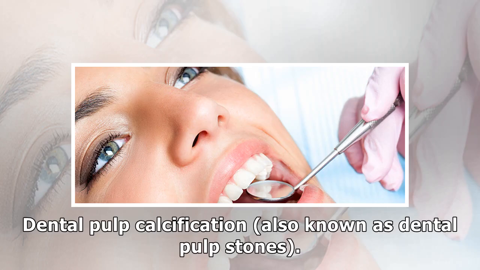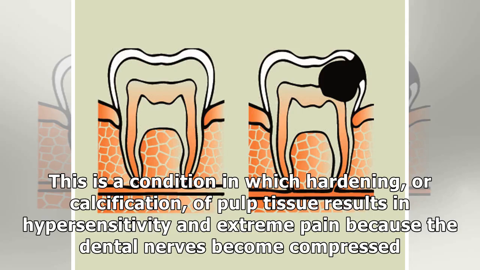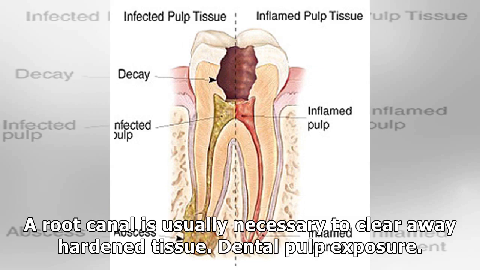Dental pulp calcification, also known as dental pulp stones. This is a condition in which hardening, or calcification, of pulp tissue results in hypersensitivity and extreme pain because the dental nerves become compressed. A root canal is usually necessary to clear away hardened tissue.